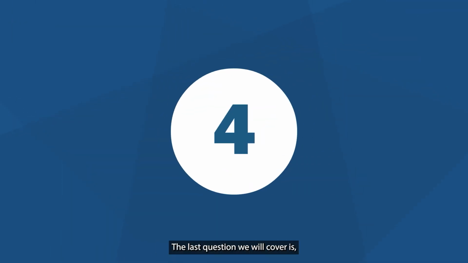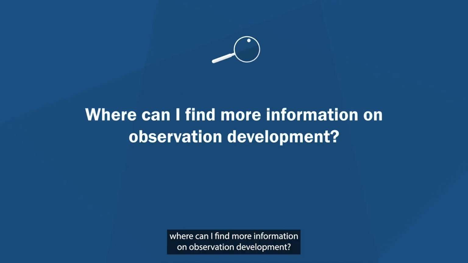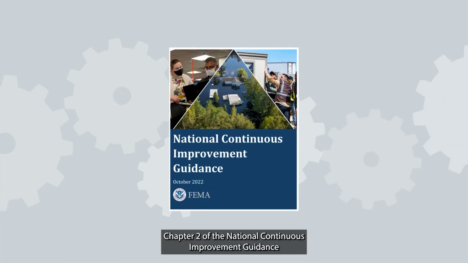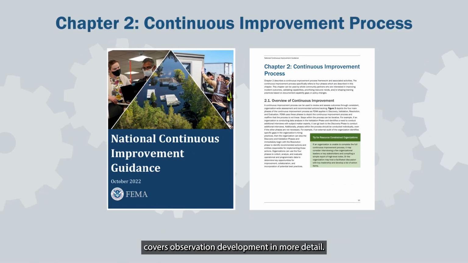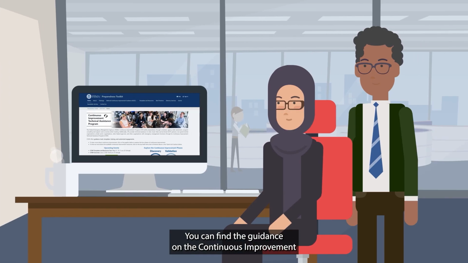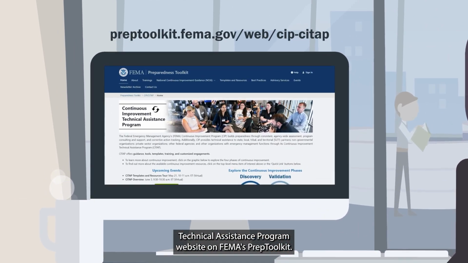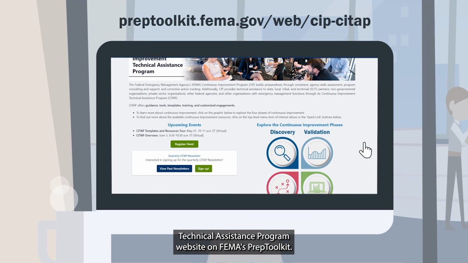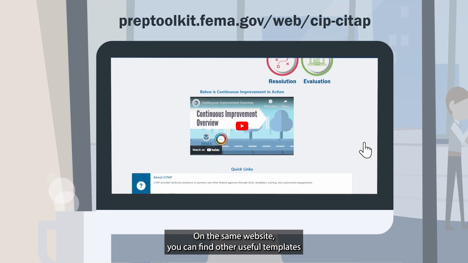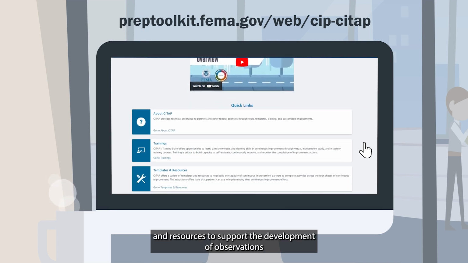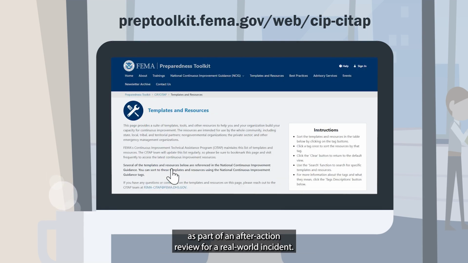The last question we will cover is, where can I find more information on observation development? Chapter 2 of the National Continuous Improvement Guidance covers observation development in more detail. You can find the guidance on the Continuous Improvement Technical Assistance Program website on FEMA's Prep Toolkit. On the same website, you can find other useful templates and resources to support the development of observations as part of an after-action review for a real-world incident.